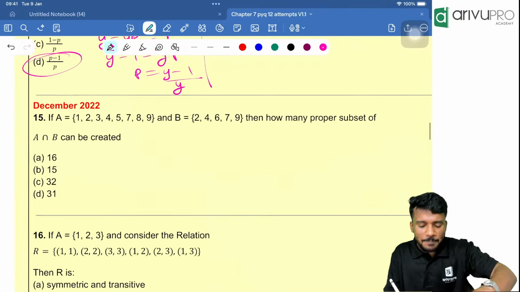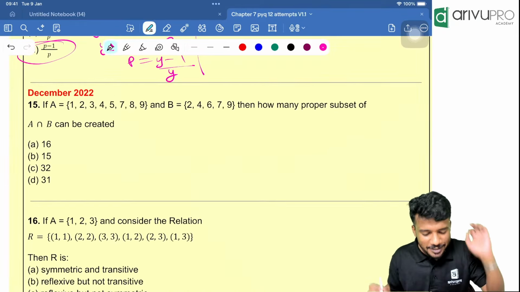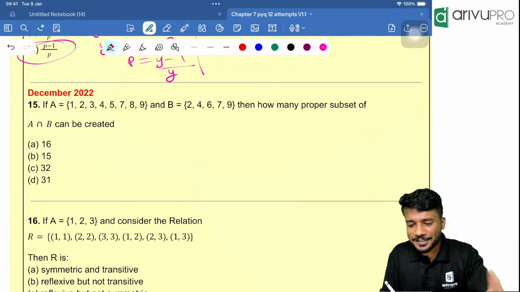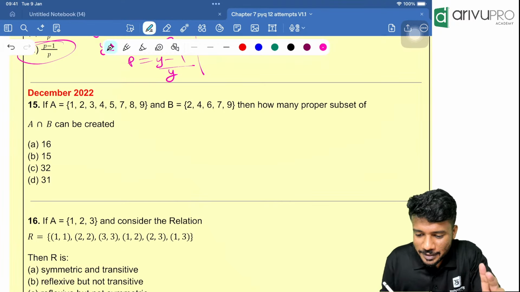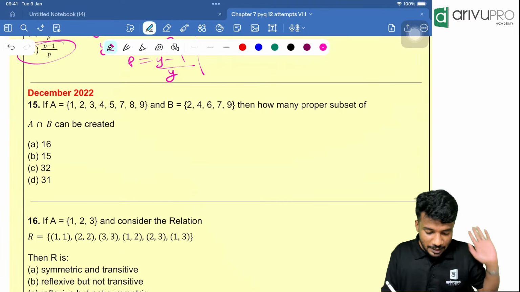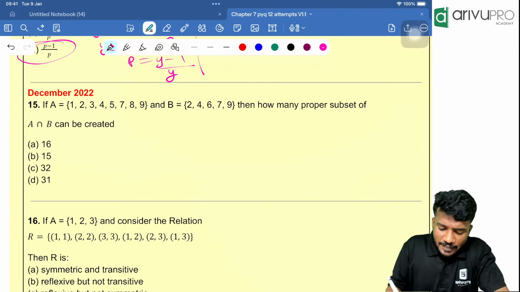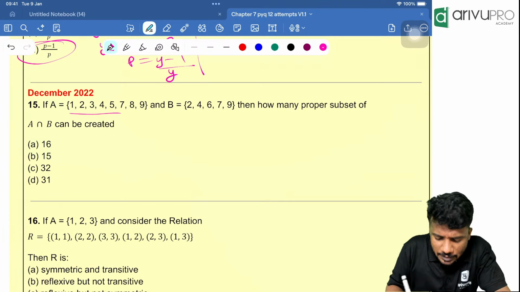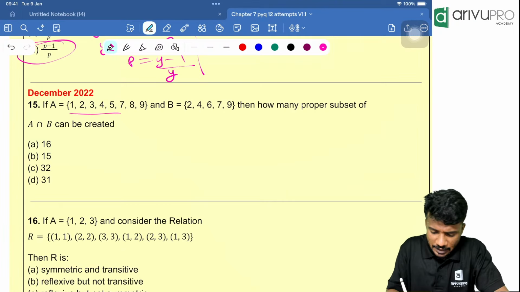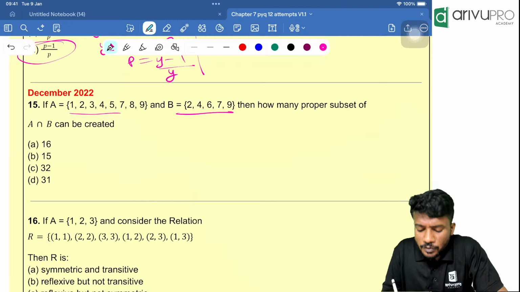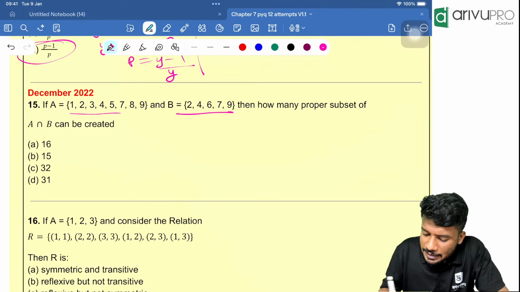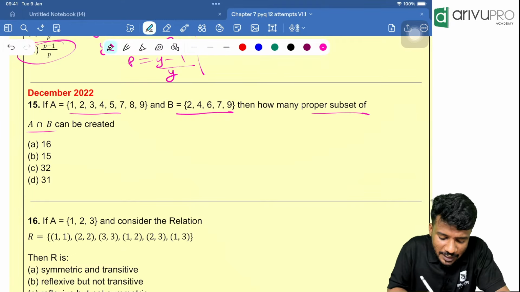Next question, people. December 2022. Are you guys there? Is everything visible? Yes, everything is fine. Now look here. If A is a set of 1, 2, 3, 4, 5, 6, 7, 8, 9 and B is a set of 2, 4, 6, 7, 9, then how many proper subsets of A intersection B?